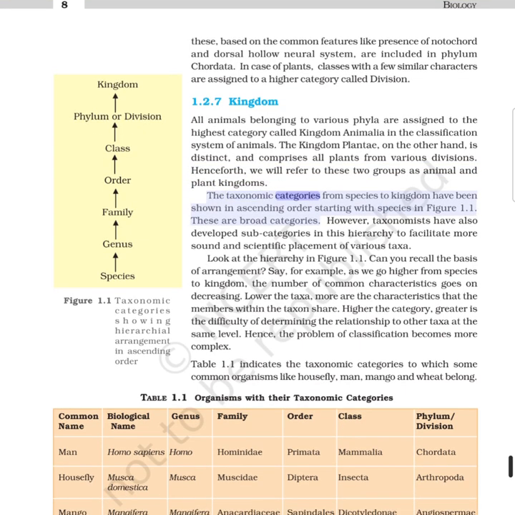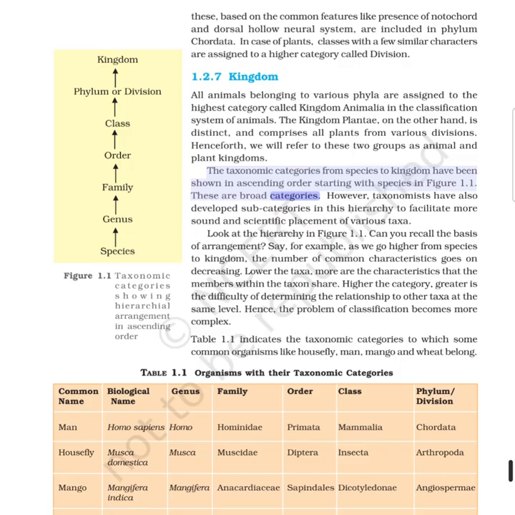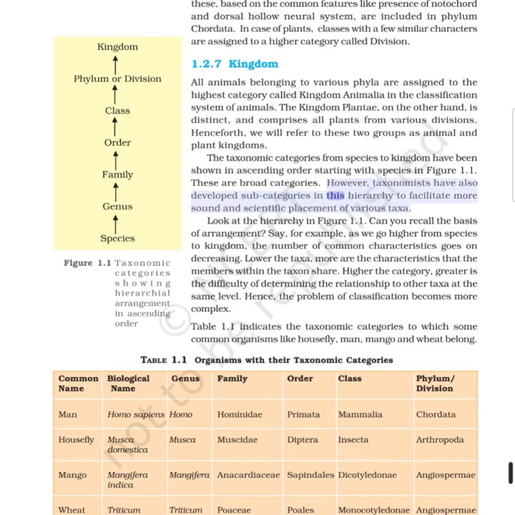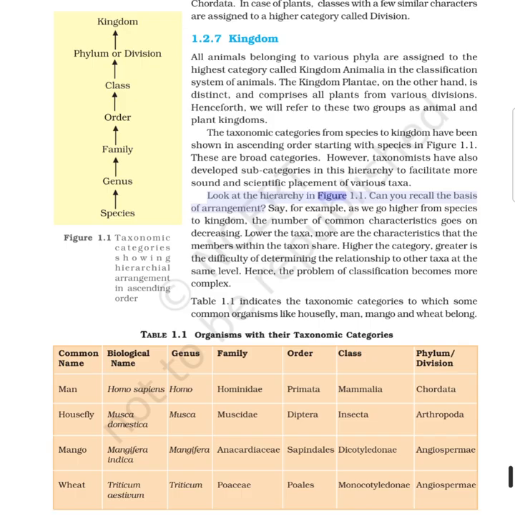The taxonomic categories from species to kingdom have been shown in ascending order starting with species in Figure 1.1. These are broad categories. However, taxonomists have also developed subcategories in this hierarchy to facilitate more sound and scientific placement of various taxa. Look at the hierarchy in Figure 1.1.